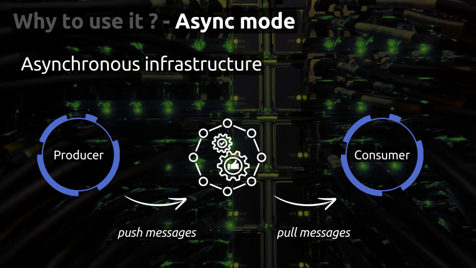Between the producer and the consumer, you have a RabbitMQ cluster, and the producer pushes messages into the RabbitMQ cluster, and the consumer pulls messages from the RabbitMQ cluster and handles each message.